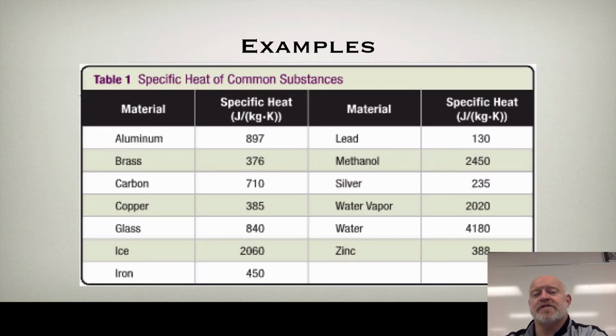Here are some specific heat capacity values. We take a look at aluminum, 897, brass, 376, methanol, 2,400, water vapor, so as a gas, water is about 2,000. Water as a liquid is 4,180. So you see a pretty big range in there. Notice how our alcohols and our waters are much higher than metals.